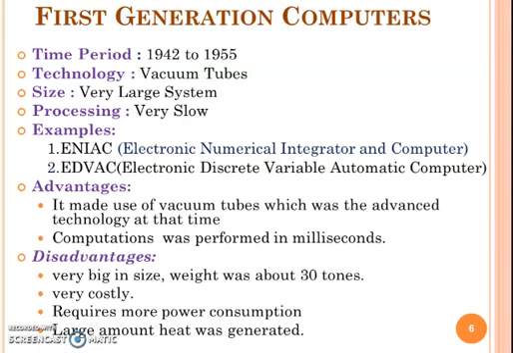These vacuum tubes were the only advanced technology at that time. Here the computations were performed in milliseconds, but many drawbacks are there. The drawbacks are it is very big in size, very costly, it requires more power consumption, large amount of heat was generated in the first generation computers.